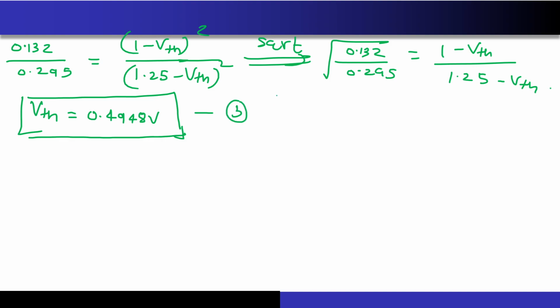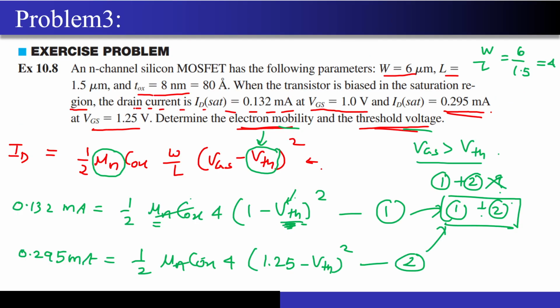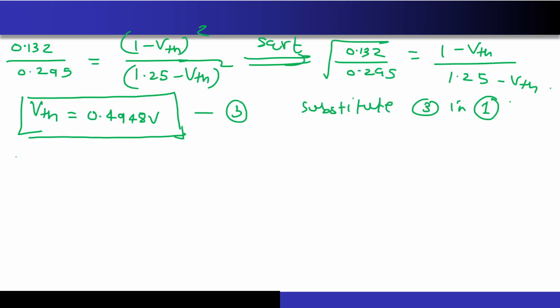Correct? So now first of all, what we have to do? Substitute 3 in 1. But before doing that, the Cox value has not directly been given to me. Correct? The only thing that has been given is the thickness of the oxide. So I have to first find out the value of Cox. Cox prime is nothing but epsilon ox by Tox.